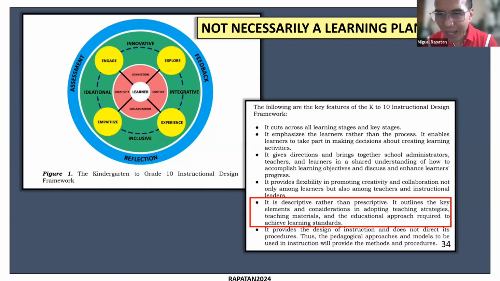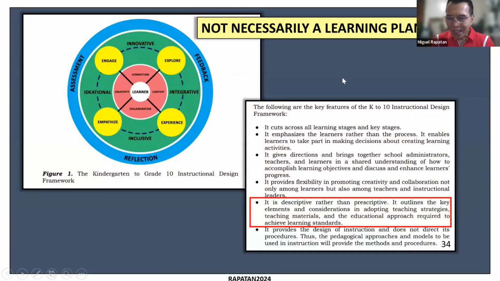But what I find as a very important point is this, that the IDF is descriptive rather than prescriptive. It outlines the key elements and considerations in adopting teaching strategies, teaching materials, educational approaches required to achieve learning standards.